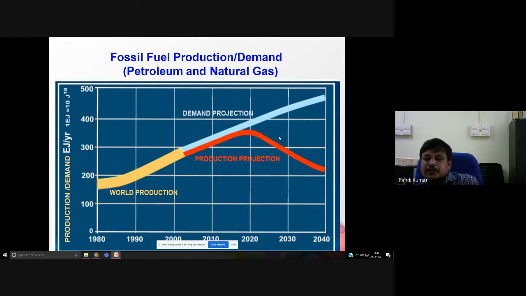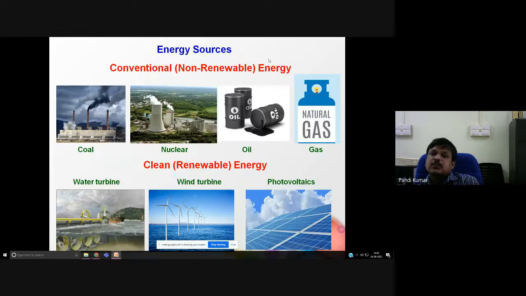So that should be a renewable, greener method. That is more essential. Normally the energy can be produced from two different sources: conventional, non-renewable energy sources, and clean and renewable energy sources. The conventional non-renewable energy sources are nothing but coal, nuclear power, oil, and gas. While producing energy from coal, oil, and gas, it will emit a lot of carbon dioxide that pollutes the environment.